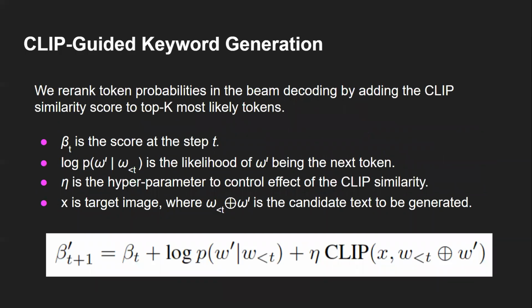Here we aim to generate a set of phrases suitable for domain-specific edits. In order to do this, we intercept beam decoding by altering likelihood scores of top-K candidate tokens with CLIP similarity scores between images from the target domain and the generated text so far. Maximum length of the generated sequence, size of the image set, control parameter eta, chosen prefix text, and n-gram sizes are hyperparameters to be tuned.